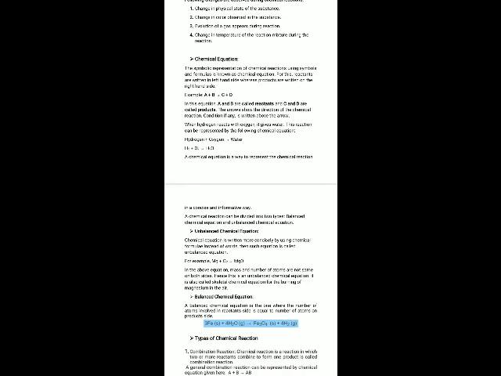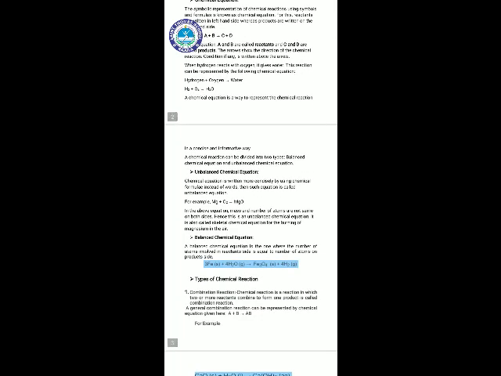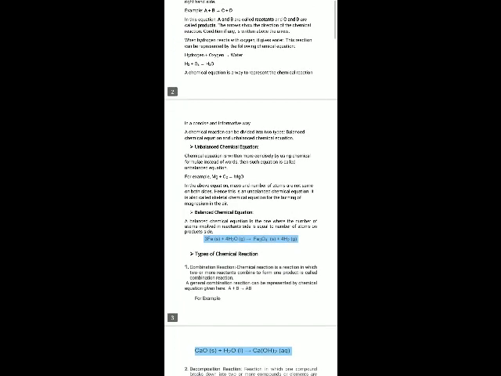Okay, now an example of writing a chemical equation is hydrogen plus oxygen gives water, meaning H2 plus O2 will give H2O. This is the way of writing a chemical equation. A chemical reaction can be divided into two terms: balanced chemical equation or unbalanced chemical equation. Now, what is an unbalanced or balanced chemical equation?